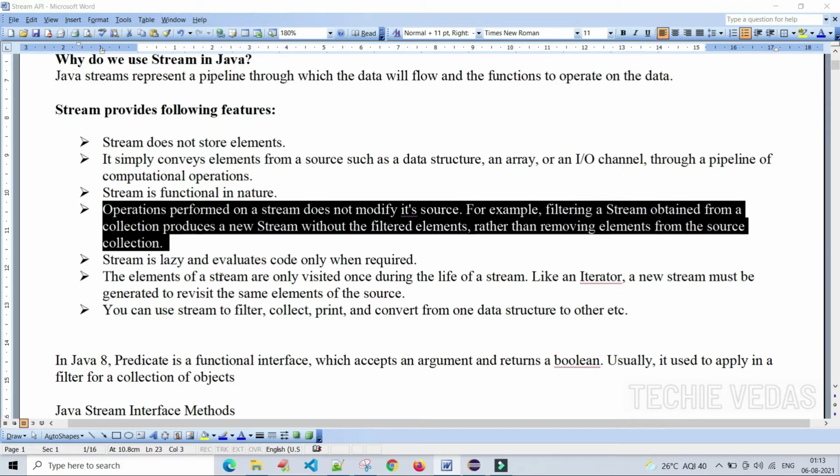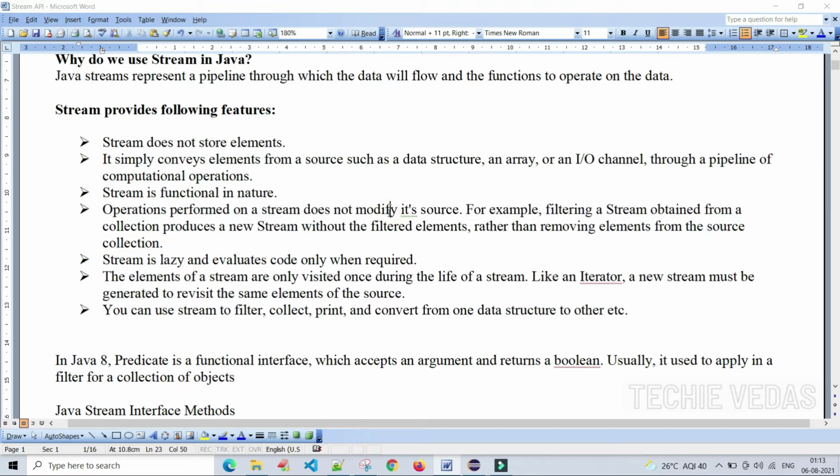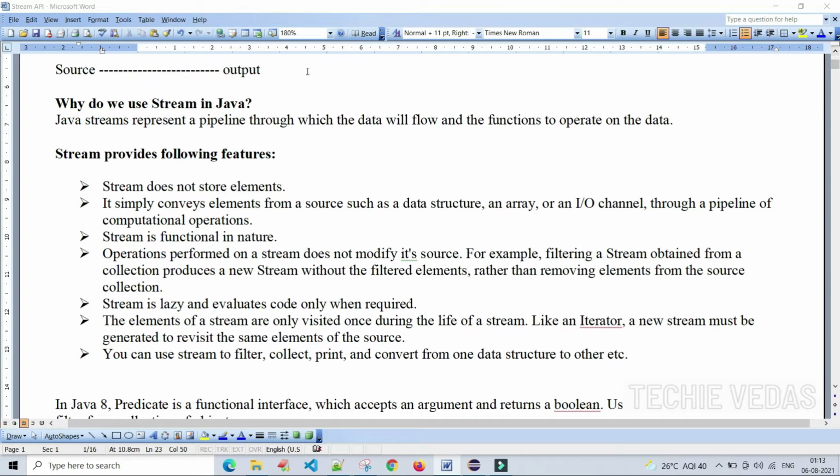They are saying that whatever operations we perform on this stream, it doesn't modify the source. This is correct, right? From the source we are getting the data, we are doing some operations here based upon our requirement, and we got the result. So whatever operations we do in the stream won't affect the source data. That is what they are saying.